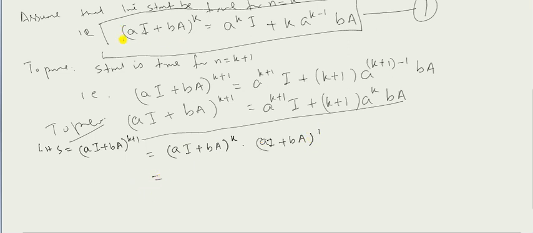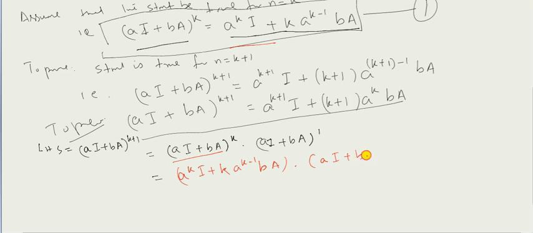Now look at statement 1: (aI + bA)^k equals a^k I + k a^(k-1) b A. So for this I will put this value. It will be (a^k I + k a^(k-1) b A), multiplied by again (aI + bA) raised to the power 1.